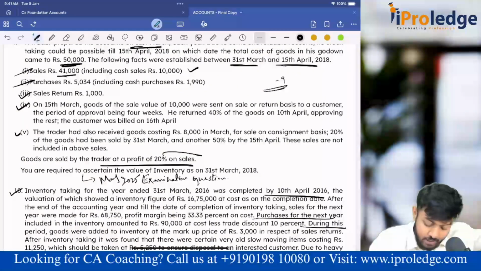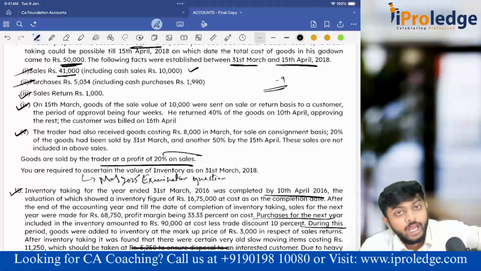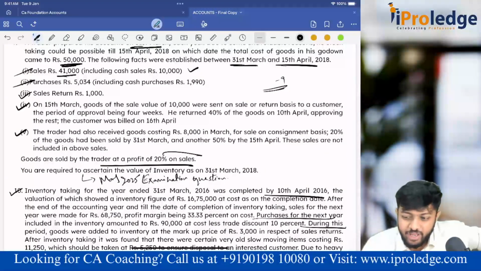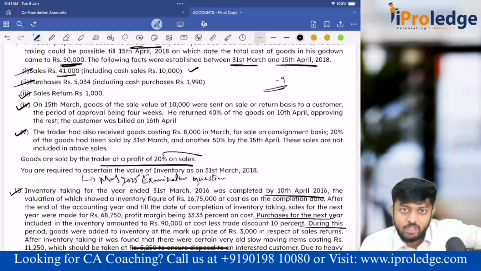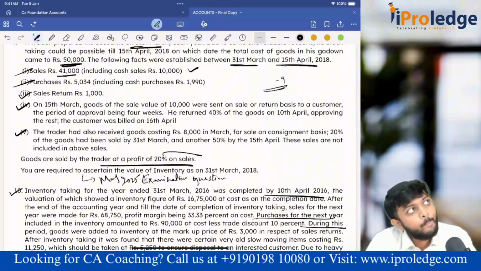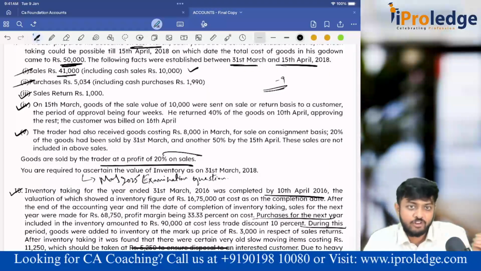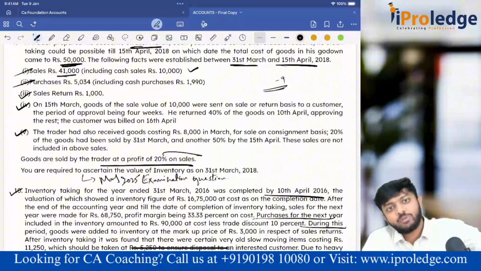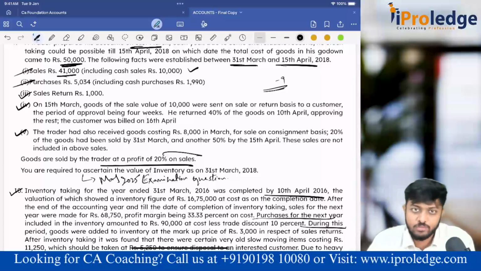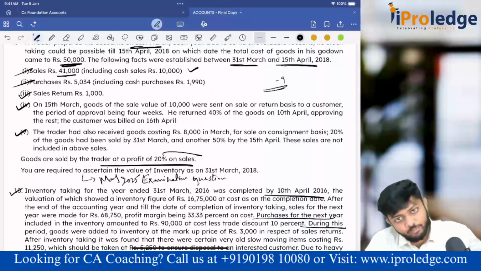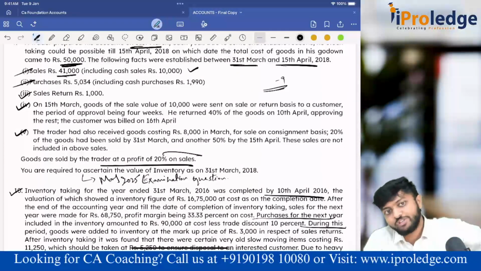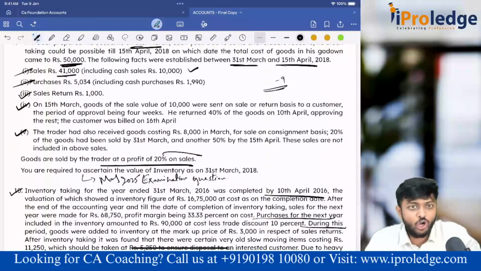Next, these are the 2 points which you have to listen to carefully. It is a little crazy, but focus. Now there is a concept called goods sent on approval basis. What will happen in approval basis? I will send certain goods to my customer, to his location. He'll be using it. If he likes it, he approves the sale and can keep the goods. If he doesn't like it, he can return it under goods sold on approval basis.